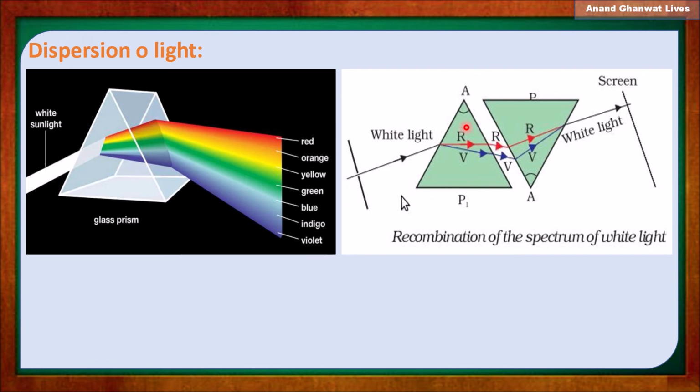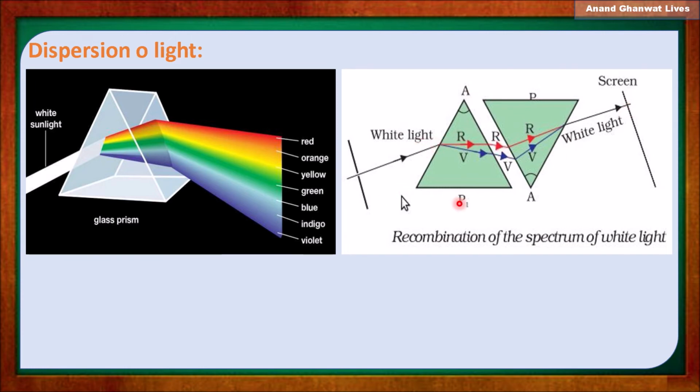Now observe these two diagrams. Here a single prism is used to observe the spectrum of 7 colors. But in the next diagram we observe that 2 prisms are used so that the effect of the spectrum can be minimized and the original white light can be observed on the screen.